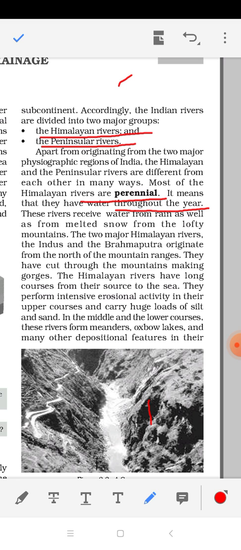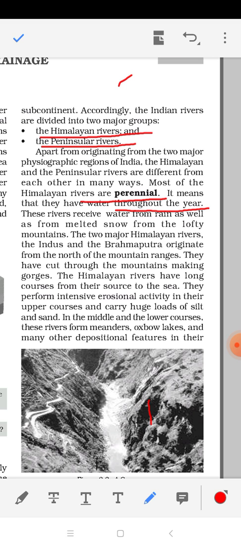These rivers are basically formed by the rainfall water. And as you know, there are very few specific months in India where we get rainfall, like June, July, August. This is the month when we have monsoon rainfall in India, because our rainfall totally depends upon monsoon.